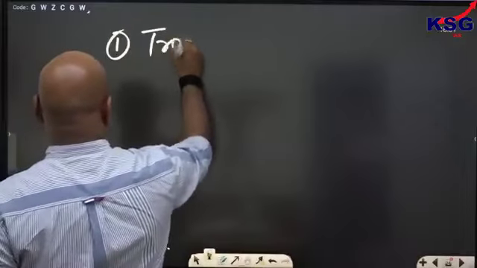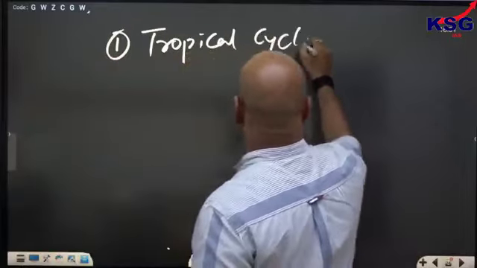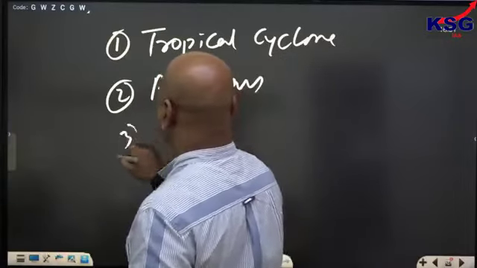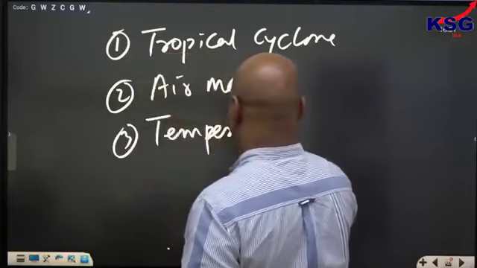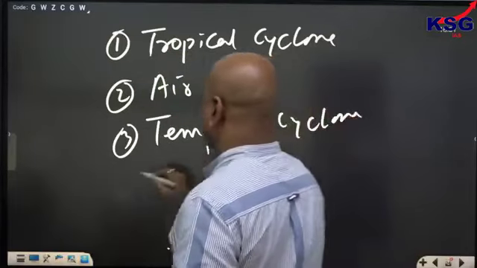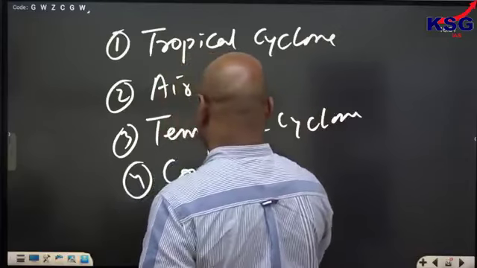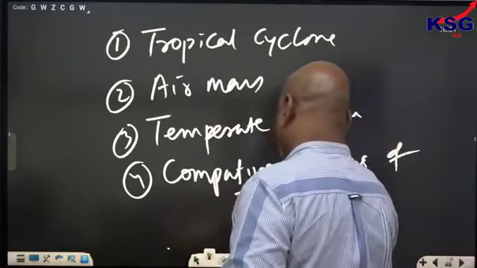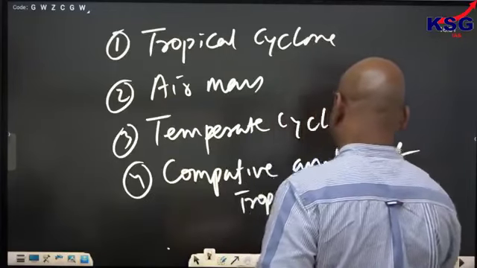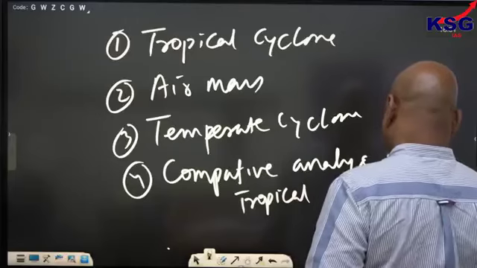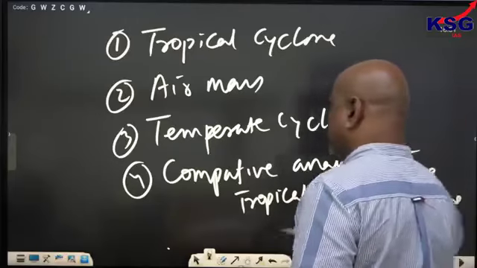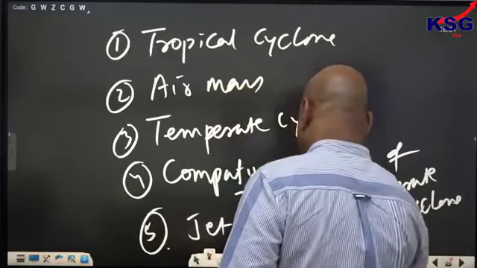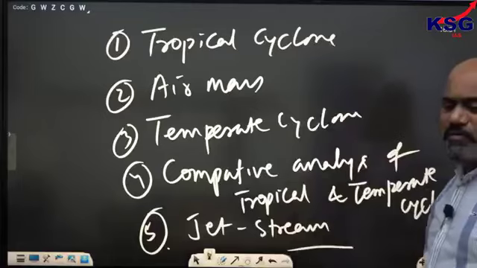Tomorrow I will have tropical cyclone. I complete this. Then I go for air mass. I'll go for temperate cyclone. Then I'll do comparative analysis of tropical and temperate cyclone. Then if possible I'll go for jet stream. Okay. Tomorrow is very, very crucial, very important topics. These are we are going to discuss.